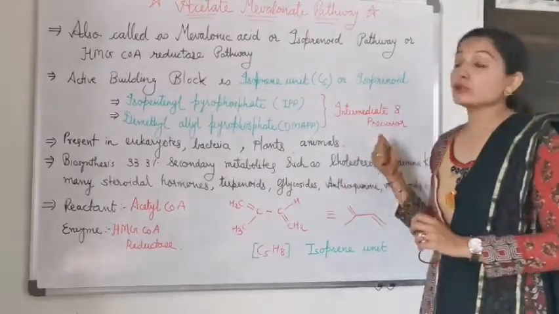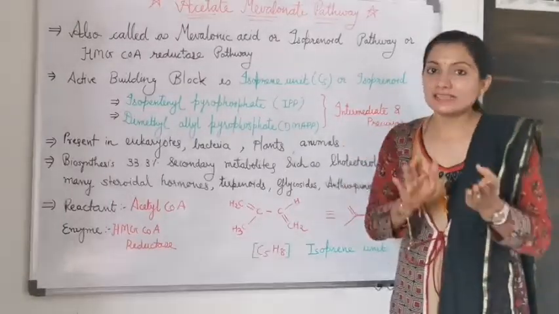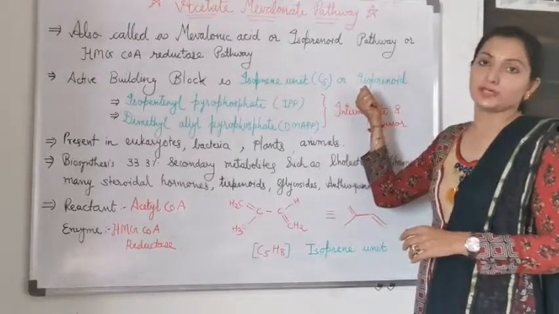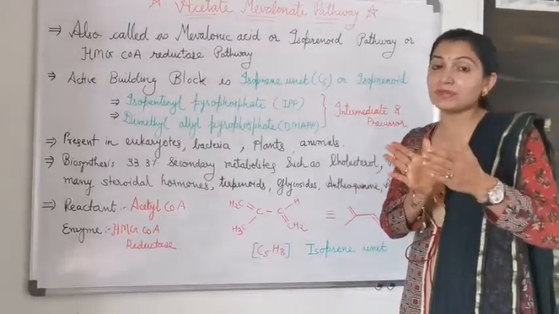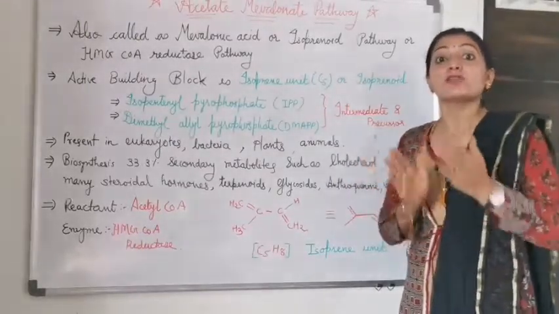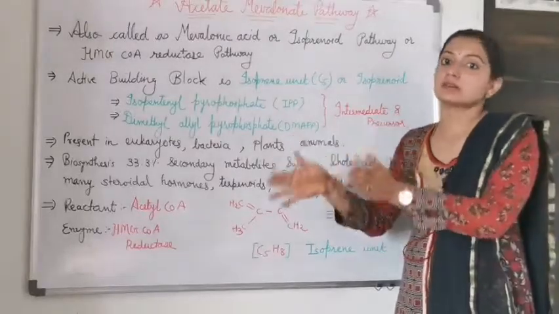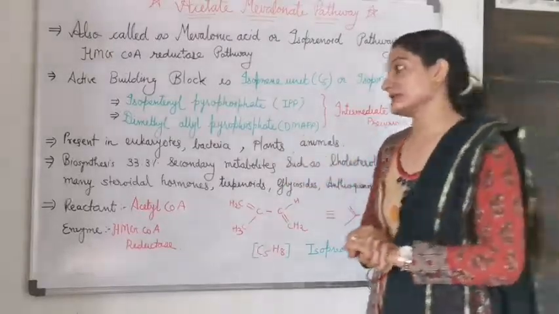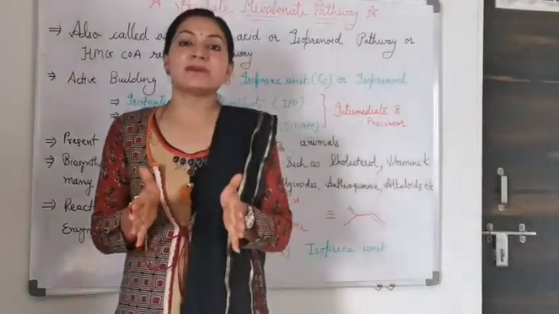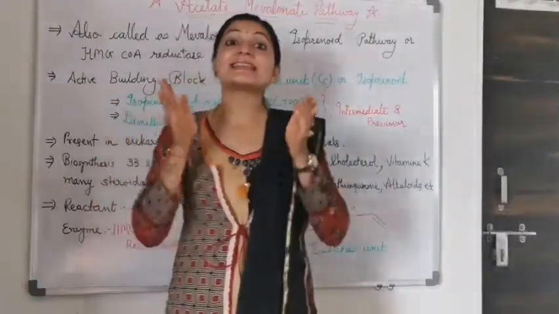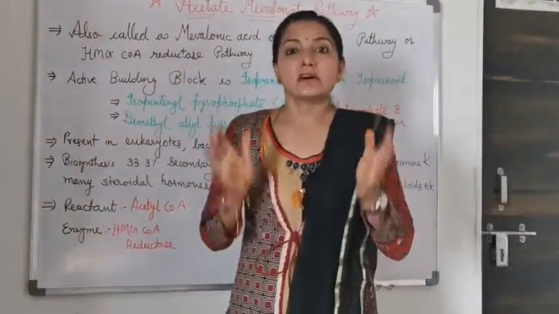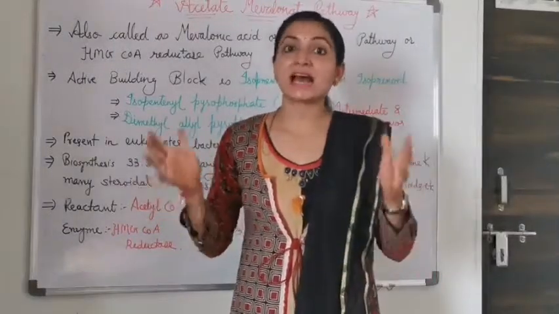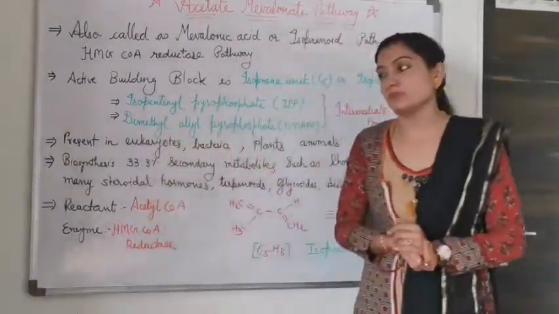Now it is also a precursor for synthesis of isoprenoid units, which means they are the main precursor, the main starting material for synthesis of many terpenoids and steroids. This acetate mevalonate pathway is present in eukaryotic cells, and also in bacteria, in plants and in animals.